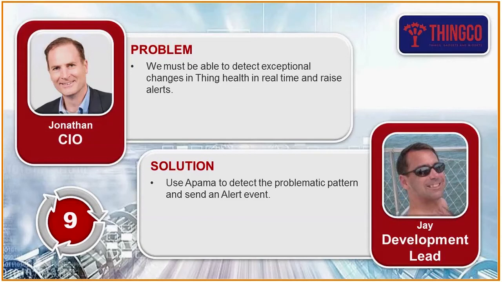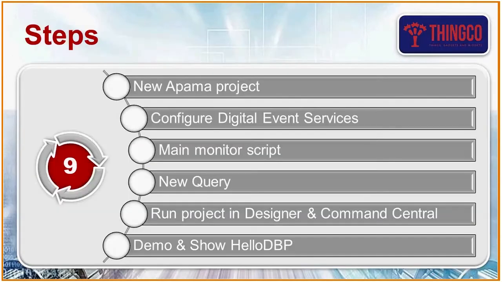For this example, let's create a brand new Apama project from scratch. We'll make sure to point it to Digital Event Services. We'll do a tiny EPL script as the main program. Then we'll show the UI for building a query, a drag and drop kind of query, for a very simple condition: if a certain pattern of events happens, then we create an alert. So let's jump over and show it running.